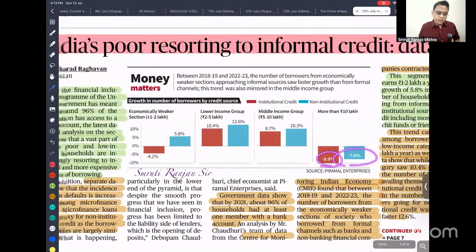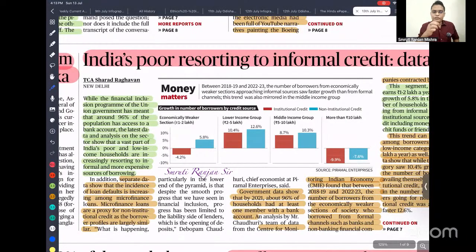So that means the government promised that we have increased the credit disbursement, which is not happening. So now people are relying more on informal credit, and in informal credit the interest is very high as compared to the bank loan.